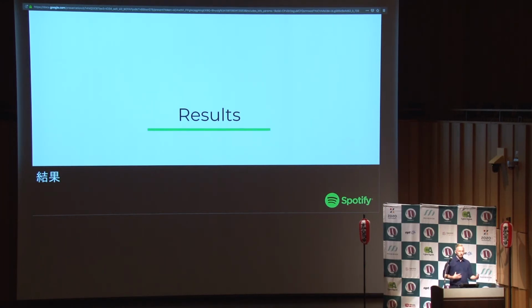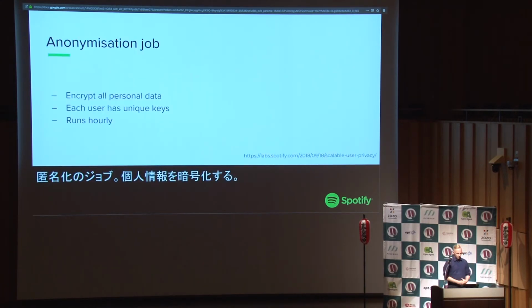So I did a talk about serialization already a few months ago, and now I actually have numbers to show how much faster are my jobs. So we have this massive job that encrypts personal data. So anytime you do something on Spotify, we are collecting events about what you're doing, and those events, maybe they contain personal information. Maybe they contain your name or your address or something like that. And we want that to be encrypted.